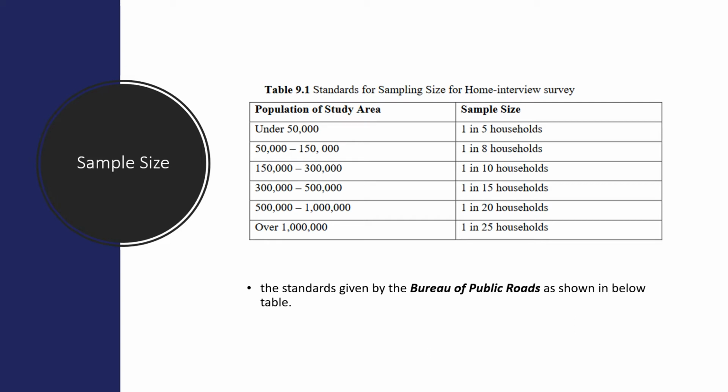But there are guidelines which say one can choose the sample size according to the population of the study area. The one I have shown here is the standard taken from the Bureau of Public Roads. It suggests that if the population is less than 50,000, then one can select 1 in 5 households, or if it is above 1 lakh or so, 1 in 25 households. But again the question remains: how do you select them? So there are sampling techniques, random sampling or non-random sampling, which allow us to pick the particular households which we later visit to perform such surveys.